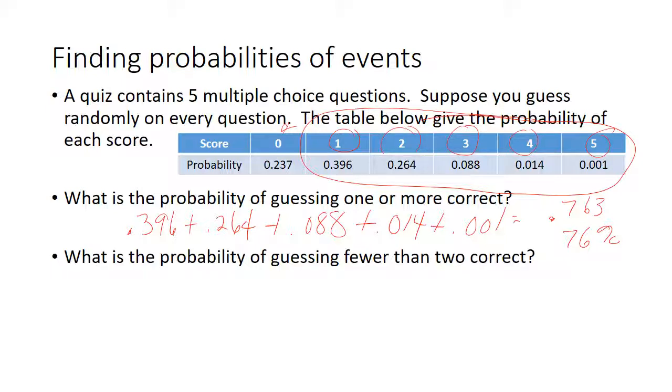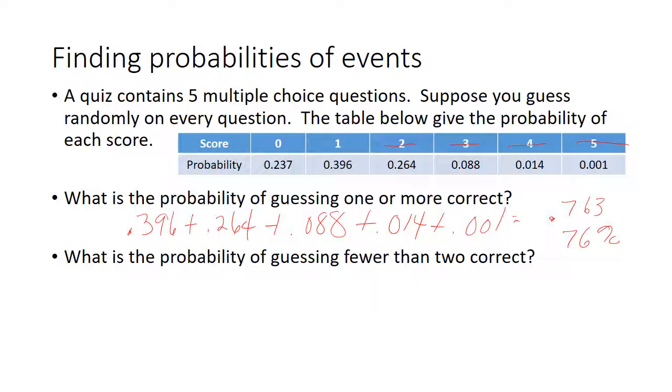What's the probability of guessing less than 2 correct? All right. So less than 2 means that you don't get 2 or more correct, right? So we're not going to use this one. This one's not less than 2. This one's getting fewer than 2. That one would also be less than 2 correct.